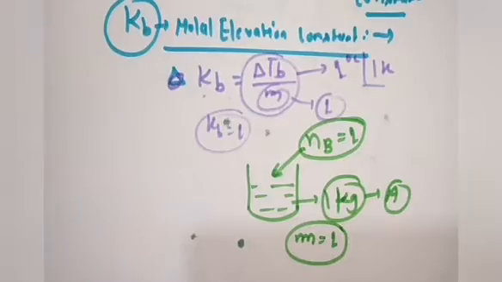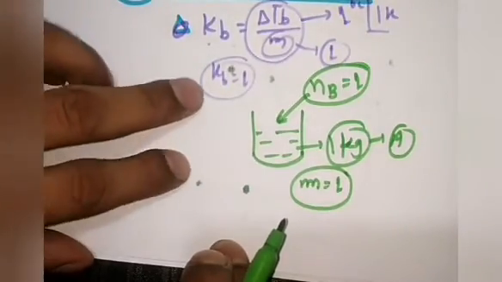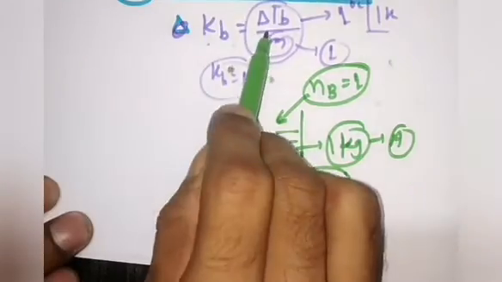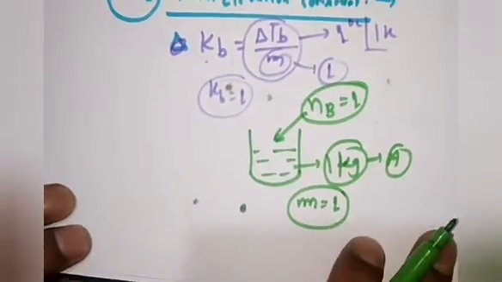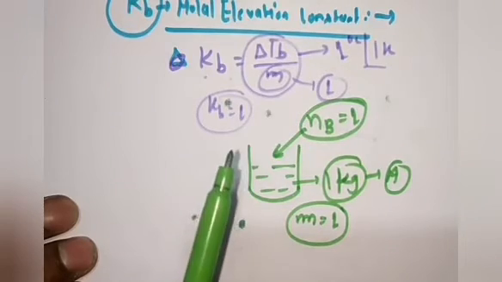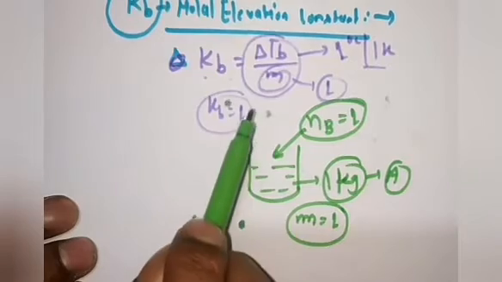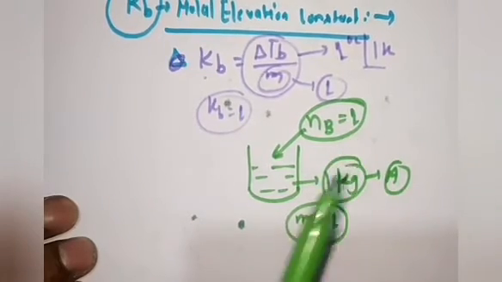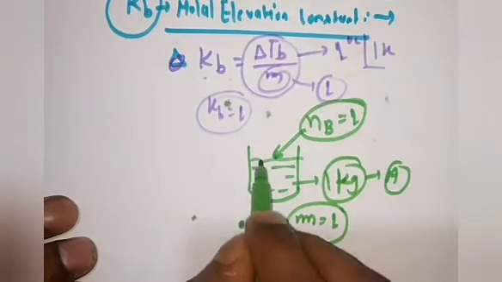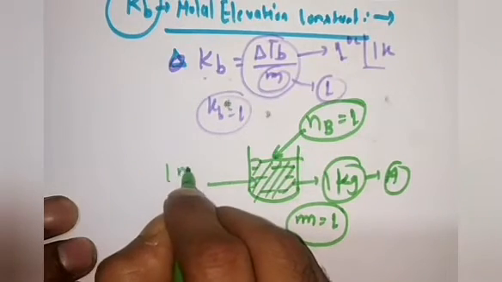Kb is defined as the elevation in boiling point of a 1 molal solution by 1 degree centigrade.